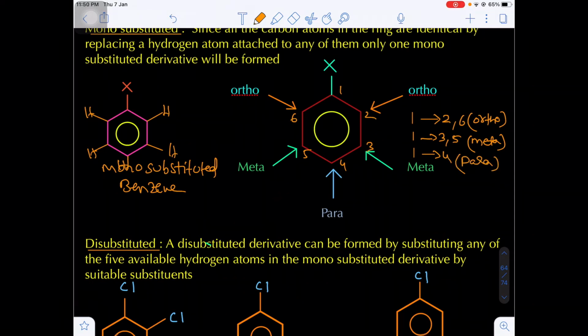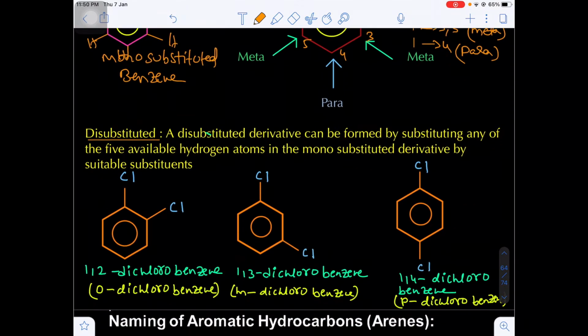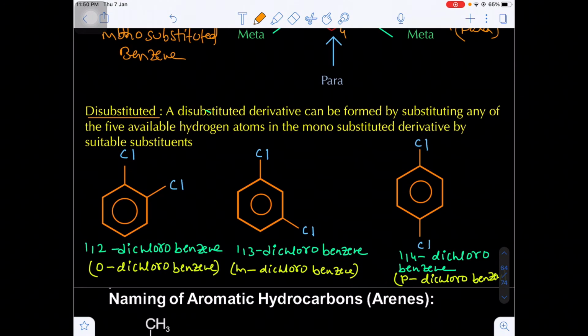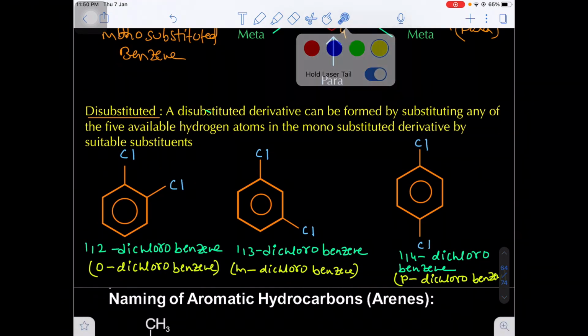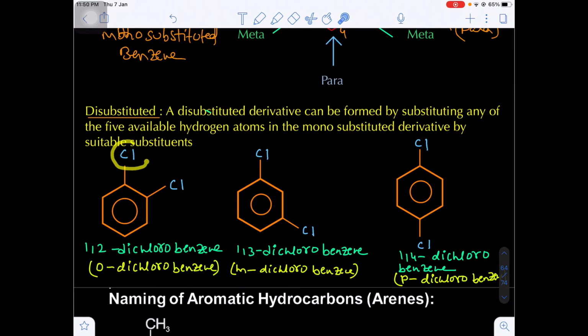That means for further substitution in a mono substituted benzene, there are 3 possibilities. The next substitution may occupy the ortho position, meta position, or para position. Suppose in this example, already one chlorine atom is there on the first carbon. Now on the second carbon, one more chlorine is there. In this case, the third carbon, and in this case, the fourth carbon.